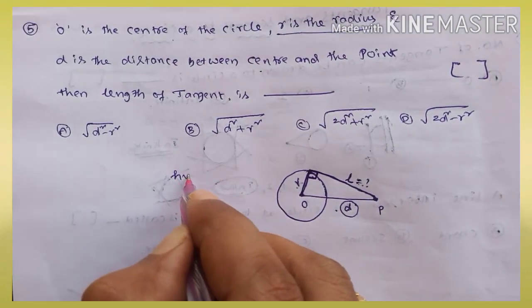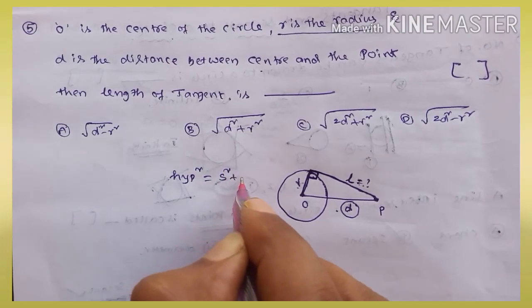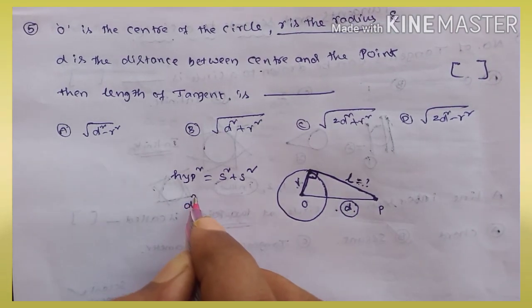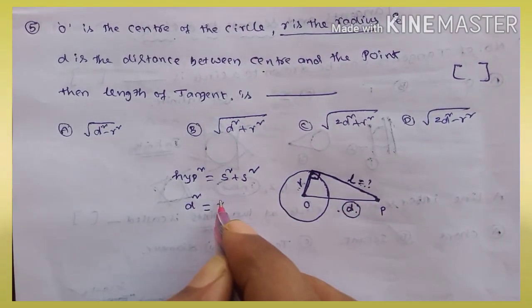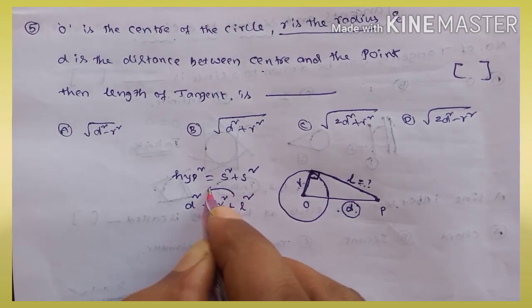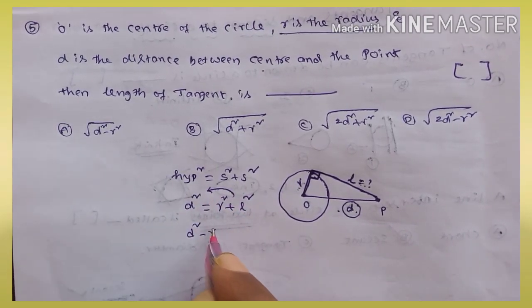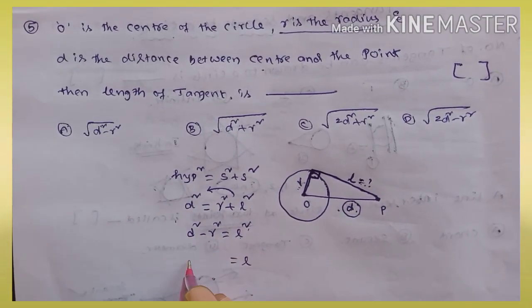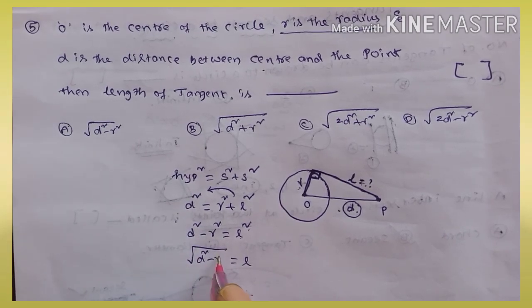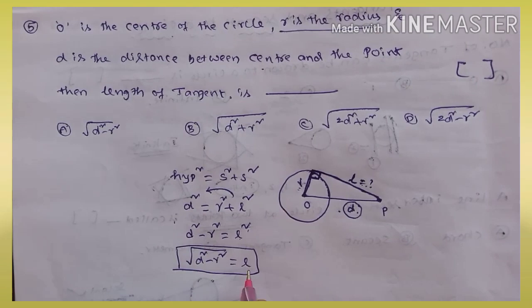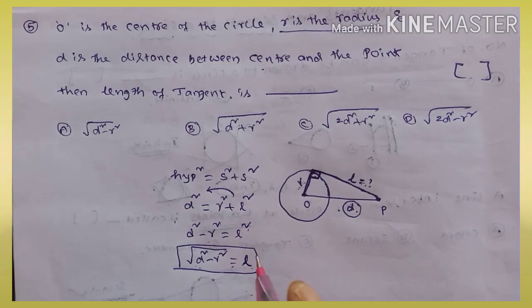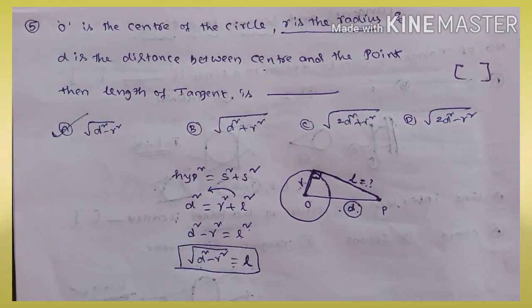By Pythagoras theorem, hypotenuse square is equal to side square plus side square. Opposite to the right angle is D, so D square is equal to R square plus L square. Transposing, D square minus R square is equal to L square. L is equal to the square root of D square minus R square. So the length of the tangent is root of D square minus R square. Option A is correct.